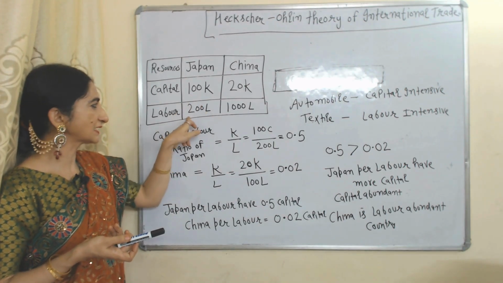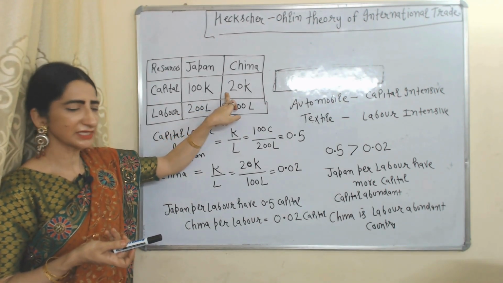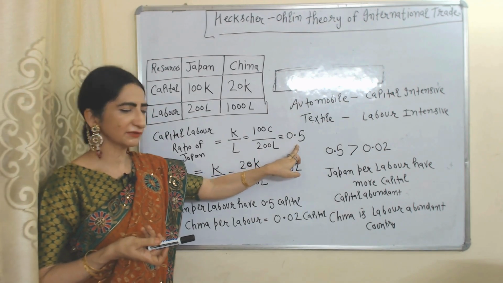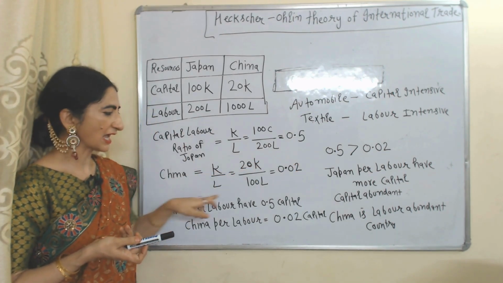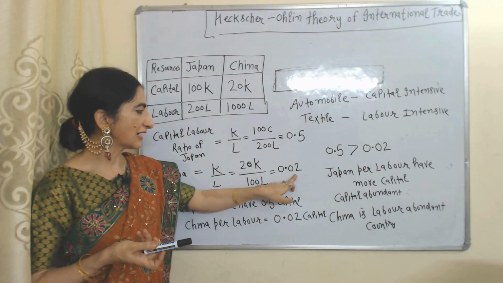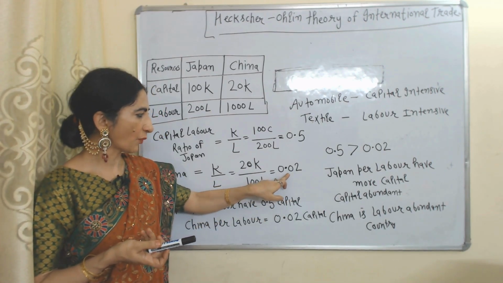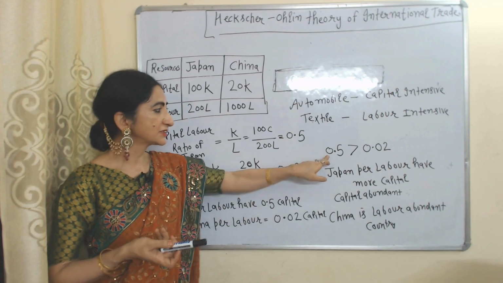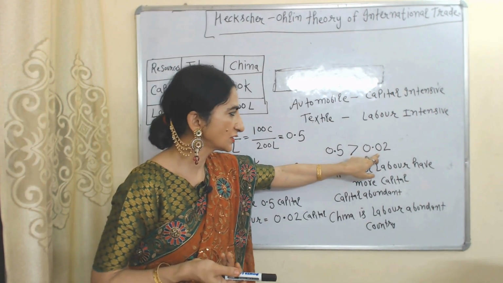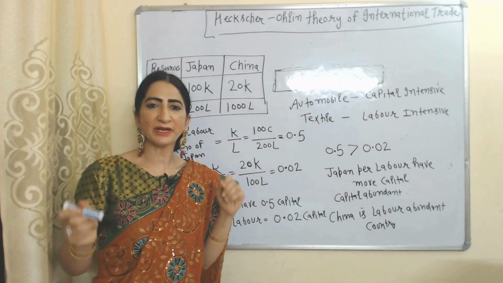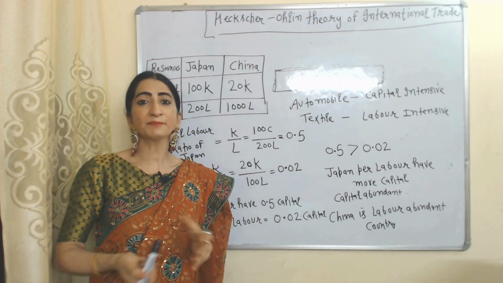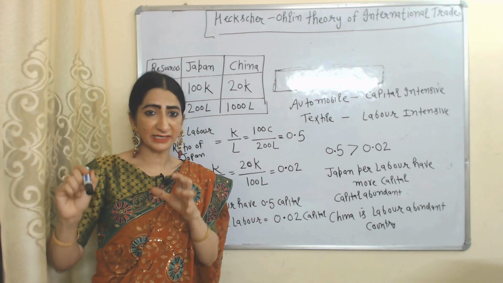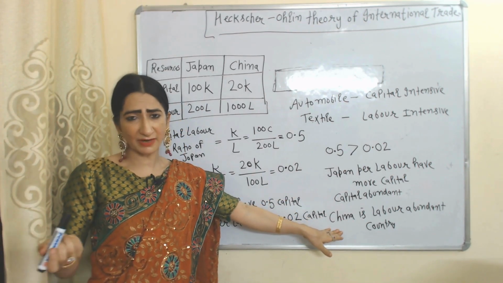Japan has 100 capital and 200 labor. China has 20 capital and 1000 labor. Capital labor ratio of Japan is 0.5. That means Japan per labor has 0.5 capital, and capital labor ratio of China is 0.02. That means China per labor has 0.02 capital. 0.5 is more than 0.02. That means Japan per labor has more capital. If Japan per labor has more capital, that means Japan is a capital abundant country. But China is a labor abundant country.